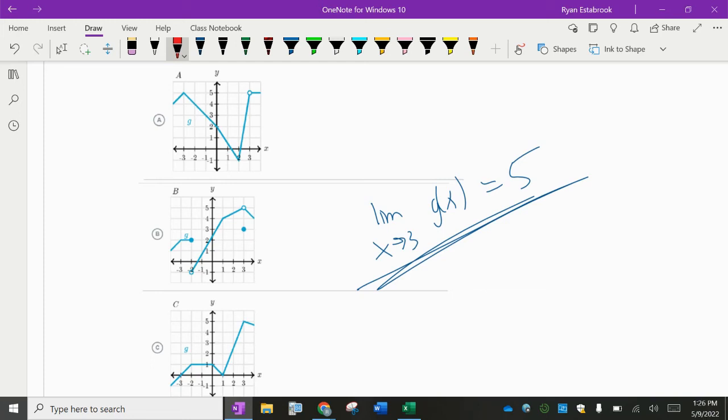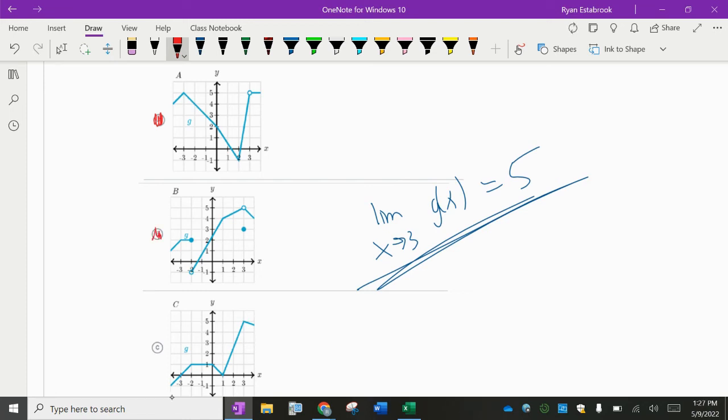So the limit as x approaches 3 equals 5. Each of those graphs is slightly different. For the first one, as the x values are getting closer to 3, is the y value getting closer to 5? It is. Even though there's a hole there, the limit still equals 5. For letter B, as x is getting closer to 3, is the y value getting closer and closer to 5? It is. There's a hole in the graph, and we have this filled in dot down here. That doesn't matter. The limit is still equal to 5.